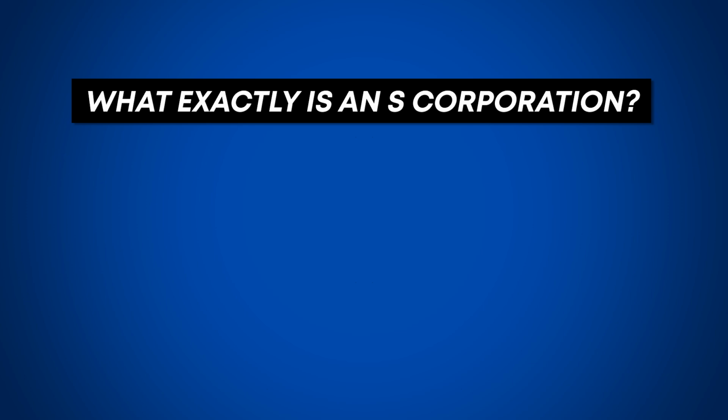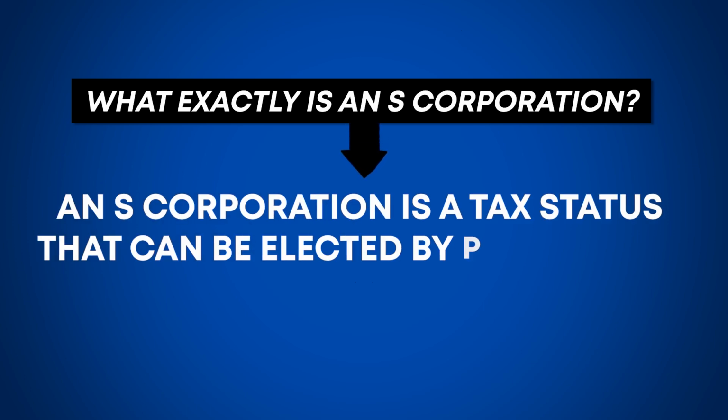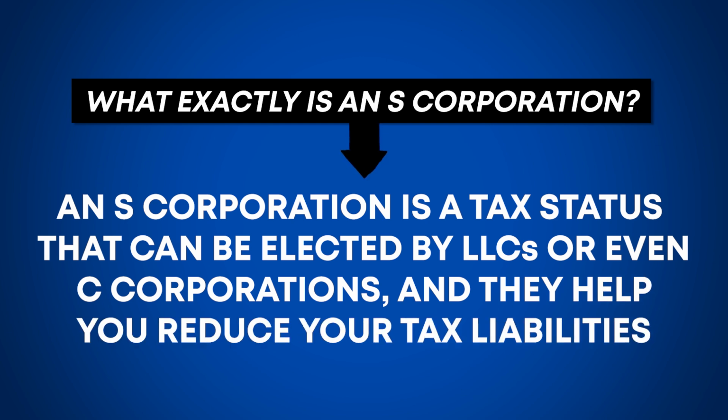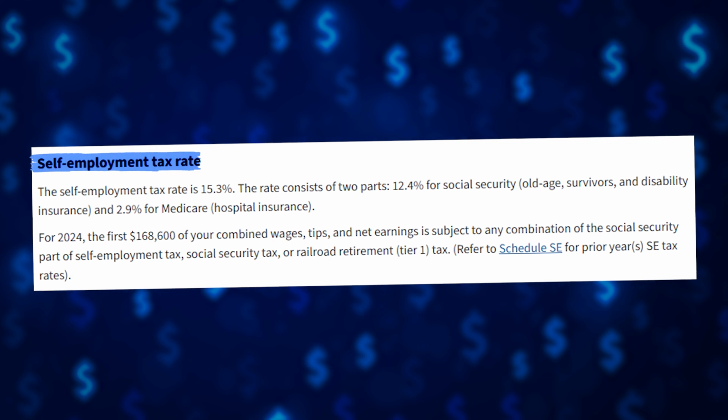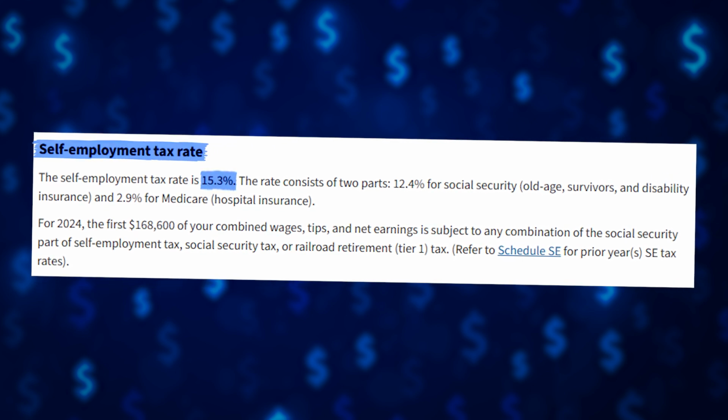So what exactly is an S-Corporation? An S-Corporation is a tax status that can be elected by LLCs or even C corporations, and they help you reduce your tax liabilities, but only if you use them correctly. By default, LLCs are taxed as either sole proprietorships or partnerships, which means all of the business's profit are subject to both self-employment taxes of around 15%, as well as your federal and state income taxes.